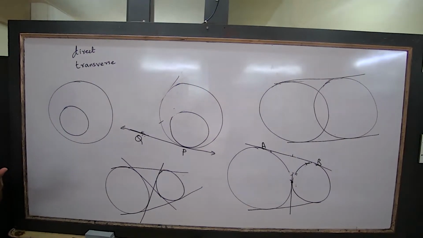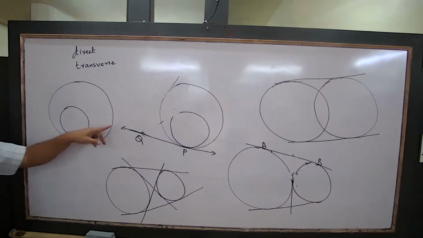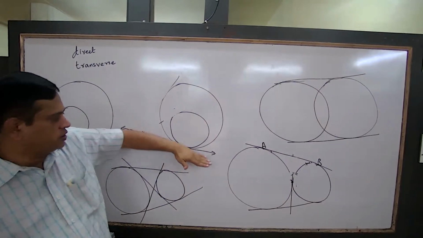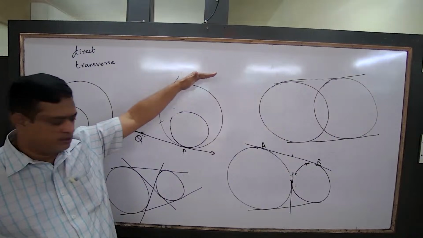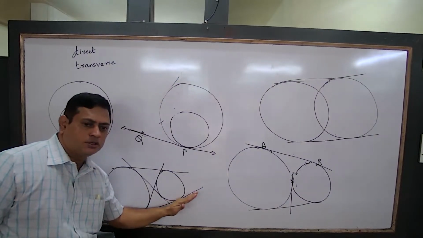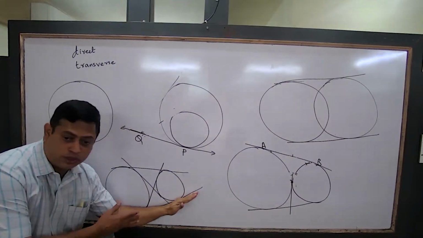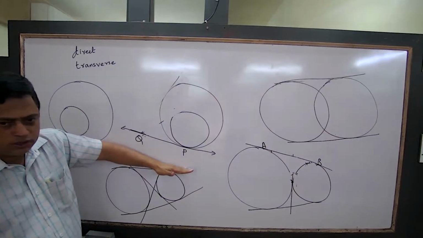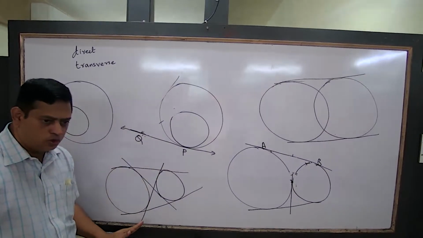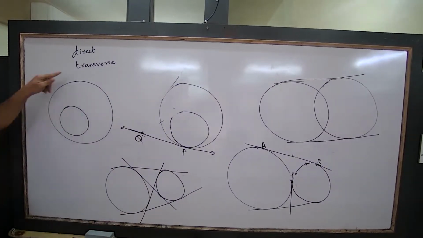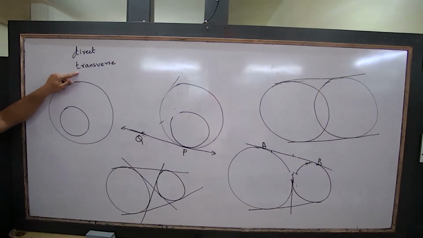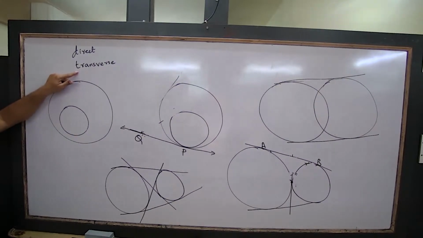Can you show any direct common tangent? This one. See, this is a direct common tangent. Both the circles are on the same side. Is this a direct common tangent? No, they are on the opposite sides. If the circles are on the opposite sides, it is called a transverse common tangent. Are you following?